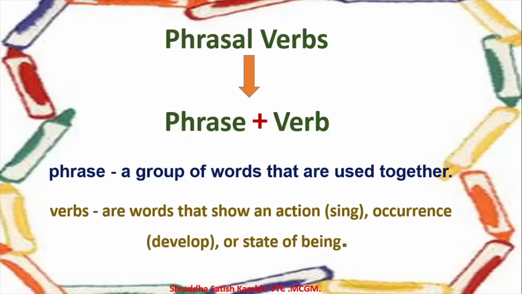For example, when I say I am a teacher, this am is a verb. Why? Because it is a state of being. What am I? I am a teacher. So that is the reason we say that verbs show action, occurrence, or a state of being. Alright? So this is the meaning of phrase, and we also saw the meaning of verbs.